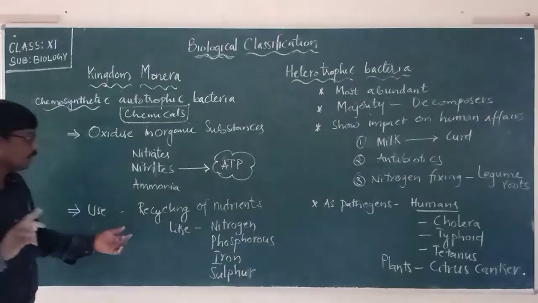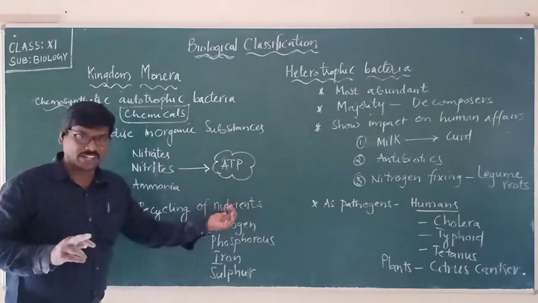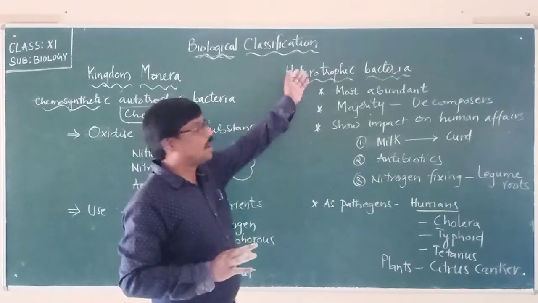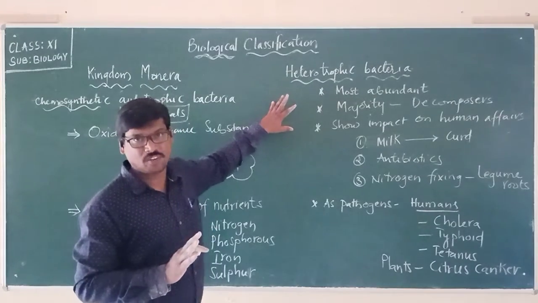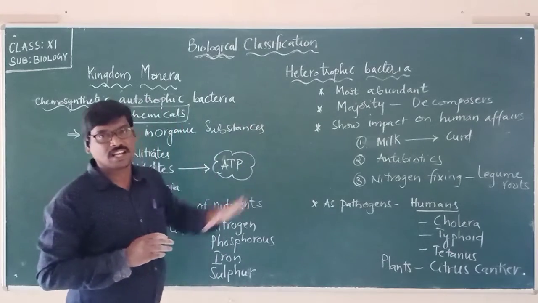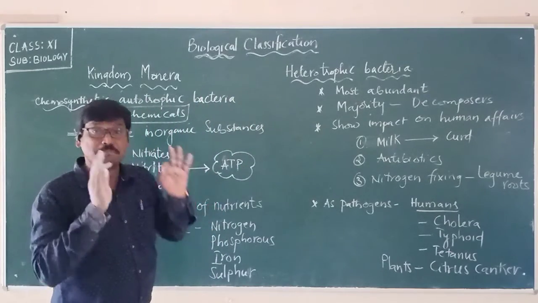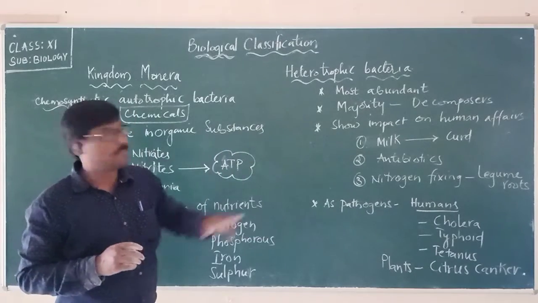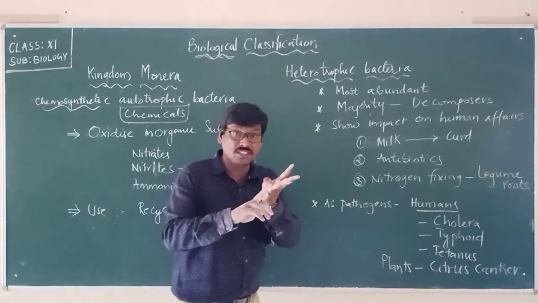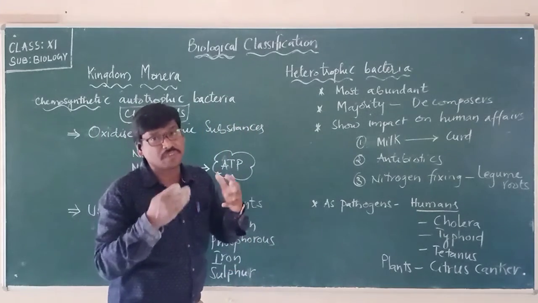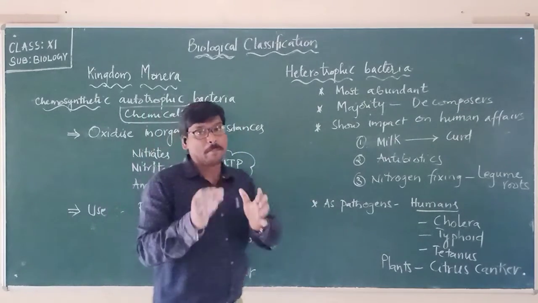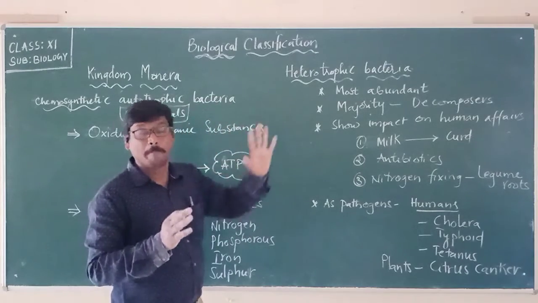Bacteria play a crucial role even in recycling of nutrients such as nitrogen, phosphorus, iron and sulfur. Now we will look at the heterotrophic bacteria. Heterotrophic bacteria are the most abundant bacteria, and the majority of them are decomposers. They have a lot of impact on humans and also on plants, both good and bad.